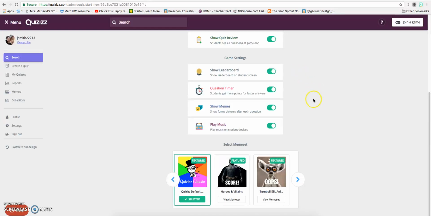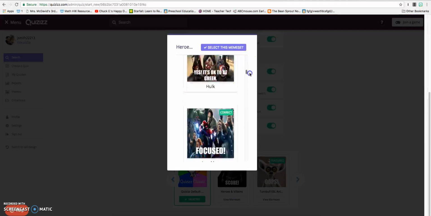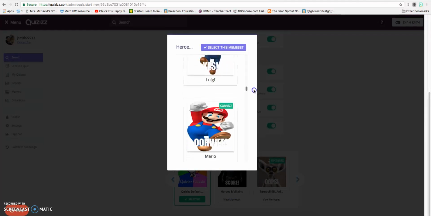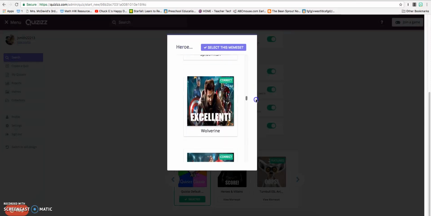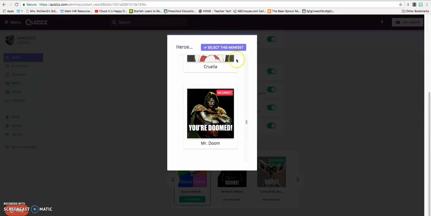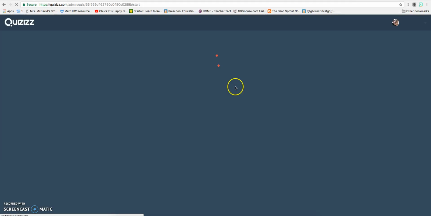Now, there are pre-made meme sets, as you can see down here, that you will get to choose from before they play the game. Just these three, I guess, on this game. And then you can view it before you select it so that you can see some of the things that they would get if they answered it either correct or incorrect, and if it's something that would interest them. And then you'll just click proceed.